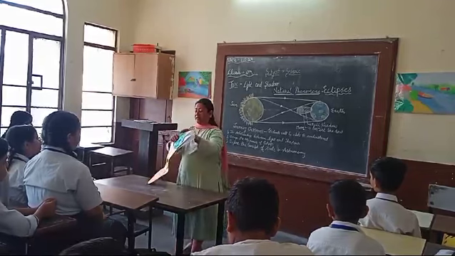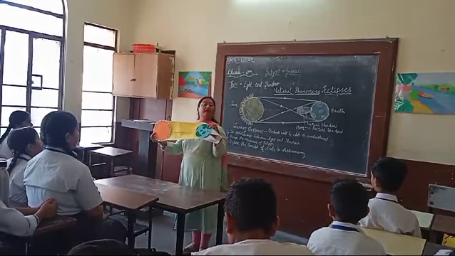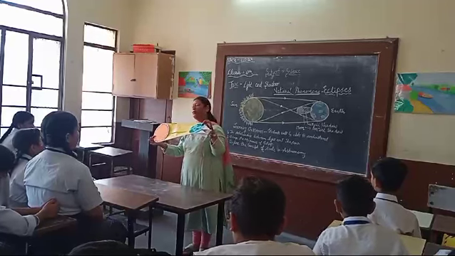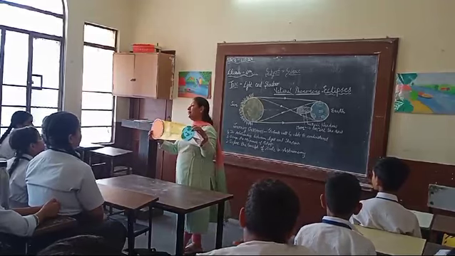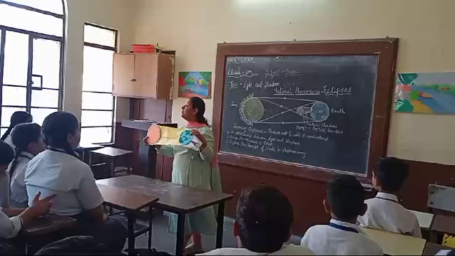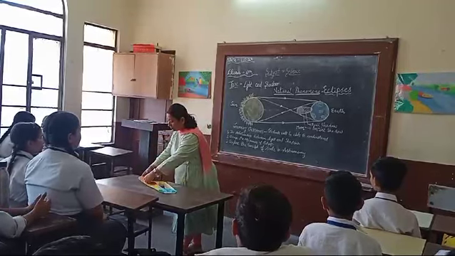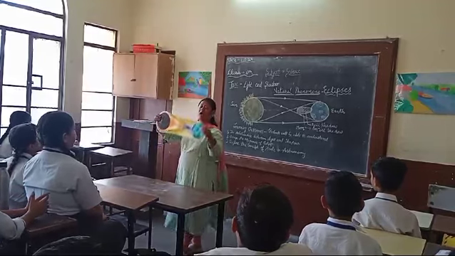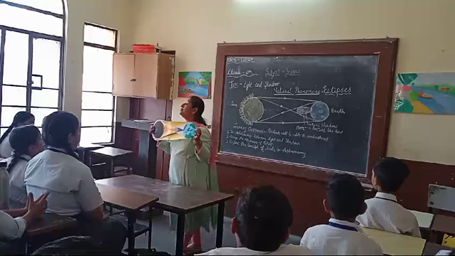Normally what happens, whenever the moon is on one side of the earth during its revolution, the earth receives the sunlight. So the sun is visible to that part of the earth which is facing the sun. But what happens during its revolution? Okay, so now we can see the moon is in between the earth and the sunlight.